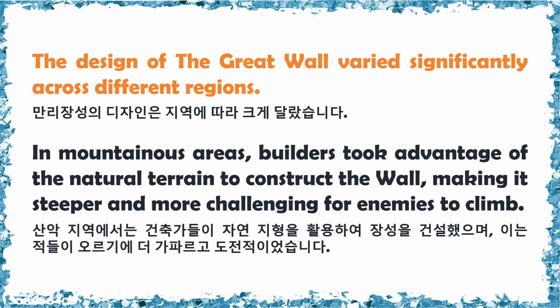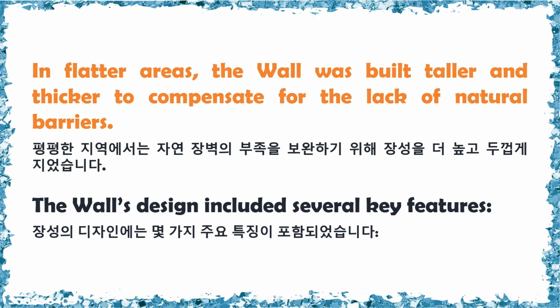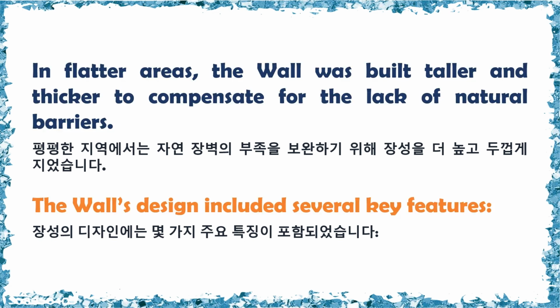The design of the Great Wall varied significantly across different regions. In mountainous areas, builders took advantage of the natural terrain to construct the wall, making it steeper and more challenging for enemies to climb. In flatter areas, the wall was built taller and thicker to compensate for the lack of natural barriers. The wall's design included several key features.